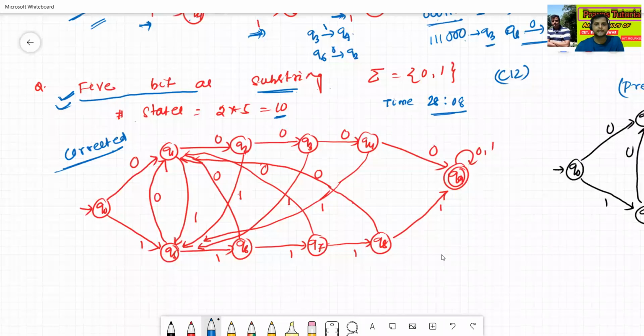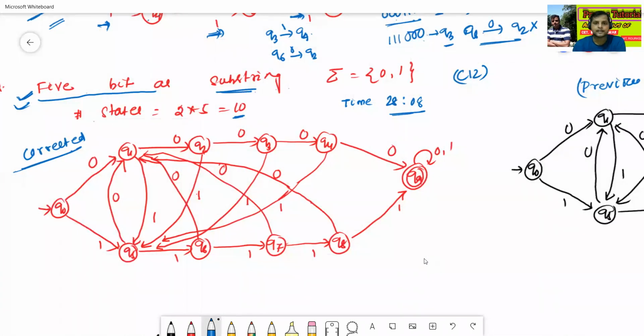In this given DFA, we have just corrected things. See here, the transition Q4 to Q7 is just wrong. We corrected this transition to Q4 to Q5. Q8 to Q3, this transition is also wrong. This transition was like this, and it is now Q8 to Q1.